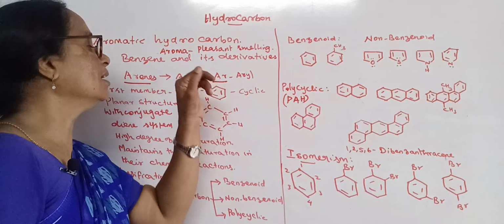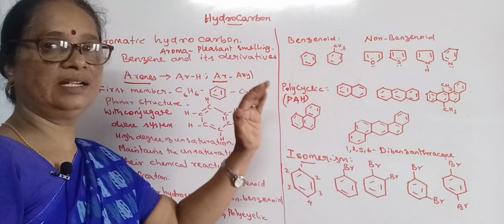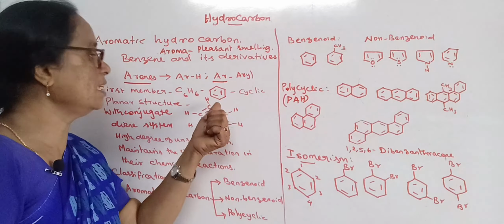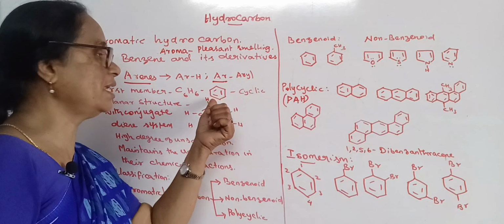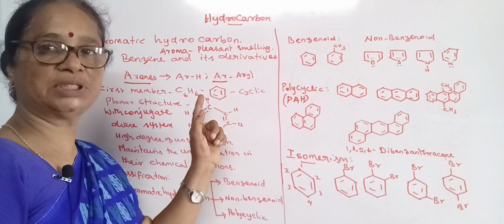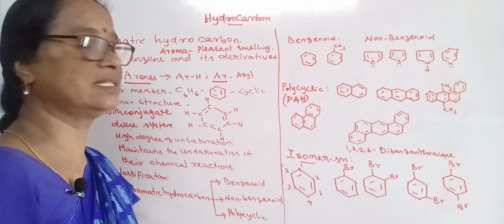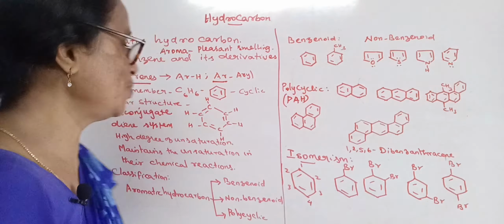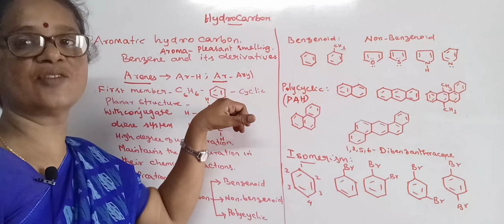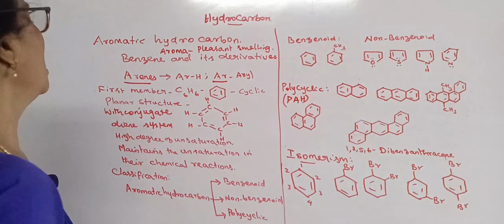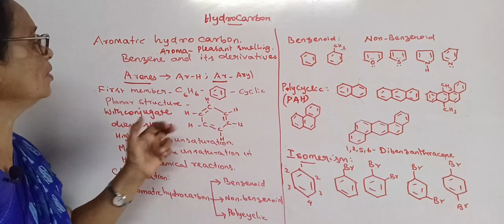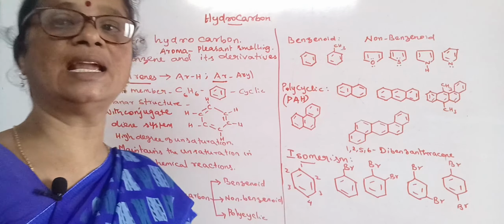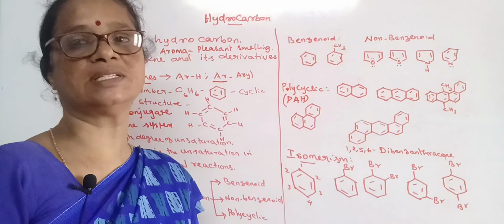We have to get alternate double bonds in a continuous pattern, then it is said to be a conjugate system. So benzene also has the 3 pi bonds in its structure, in alternate positions, and they can even be delocalized among all the atoms. So benzene is aromatic as well as a planar ring structure of conjugate diene system. And in this case, we have the presence of 3 pi bonds that makes a high degree of unsaturation in the benzene ring.